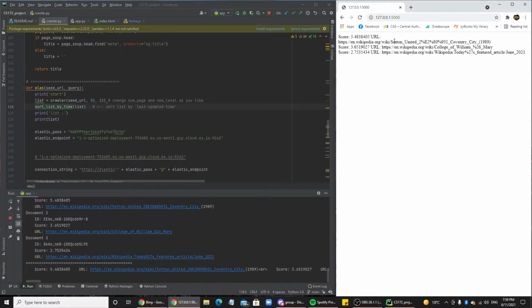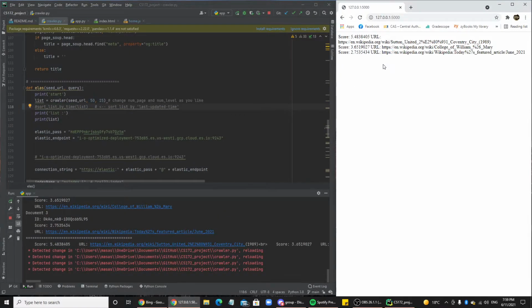It's going to come up with the same results, but the URLs were sorted based off of the time that they were last updated.